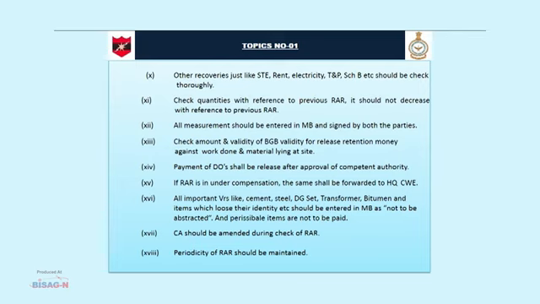If RAR is under compensation, the same shall be forwarded to headquarter CW. All important vouchers like cement, steel, DG transformer, bitumen and items which lose their identity etc. should be entered in the MB as not to be abstracted, and perishable items are not to be paid. CA should be amended during check of RAR. Periodicity of RAR should be maintained thoroughly.